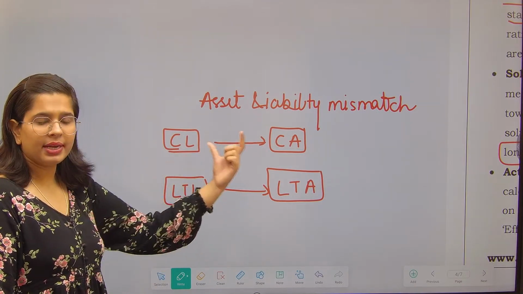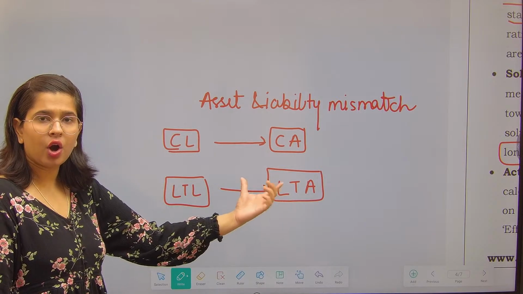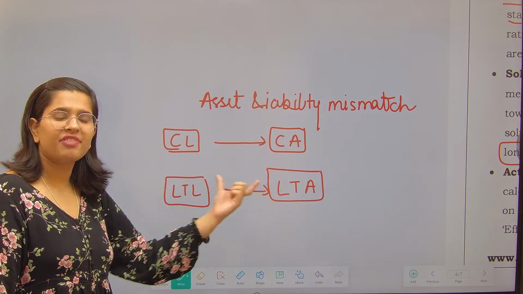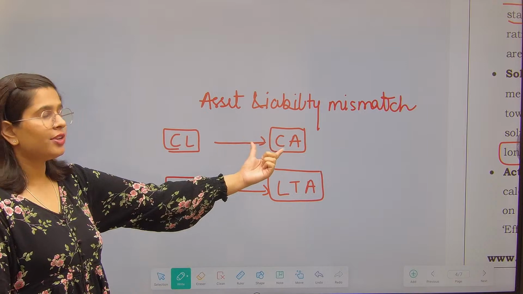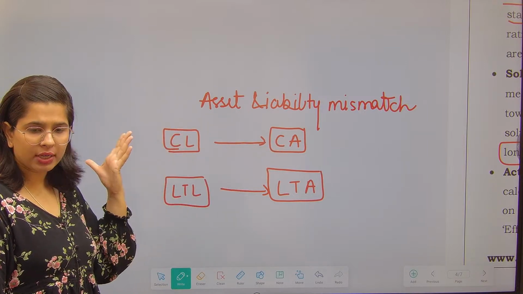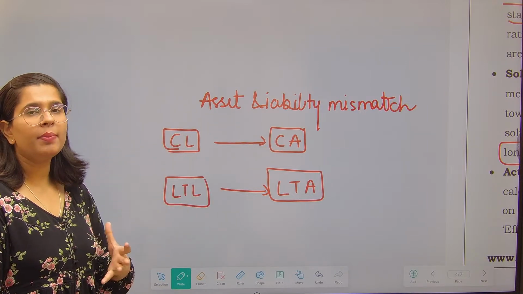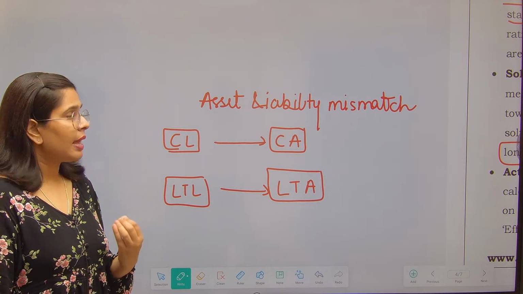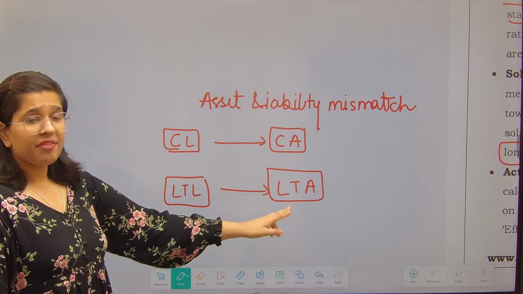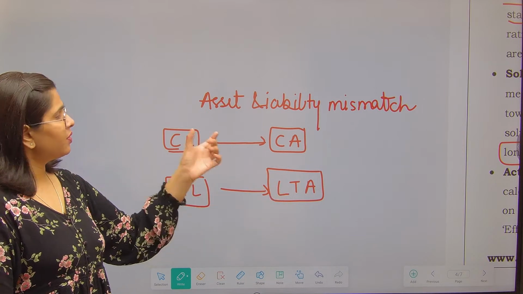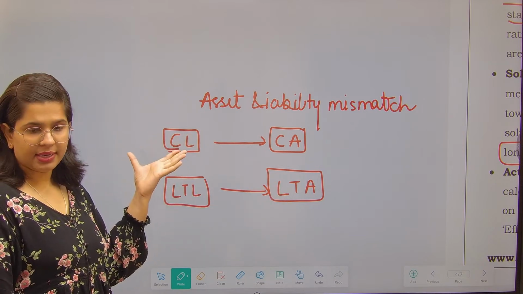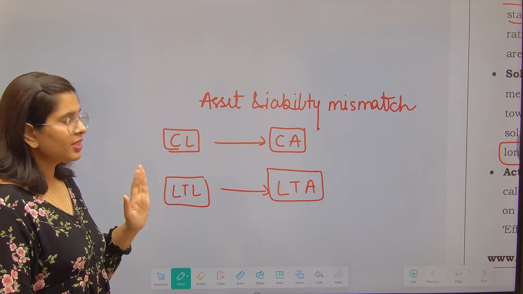Long-term assets are funded by long-term liabilities, and short-term assets are funded by short-term liabilities. Now the problem in the banking sector arose because they were funding their long-term assets with short-term liabilities, right? So this was a problem.